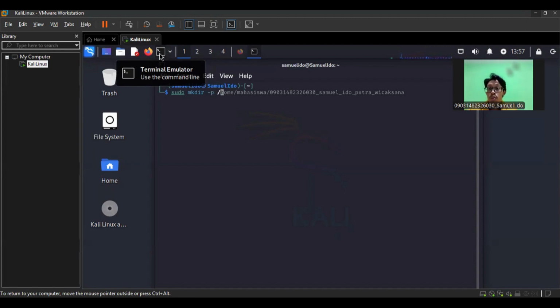Start from directory structure. A. Create a main directory named inside home student. Sudo is used when access to home student is restricted or does not have access permission. Mkdir is used to create directories. P ensures the parent directory home student is created if it does not already exist.